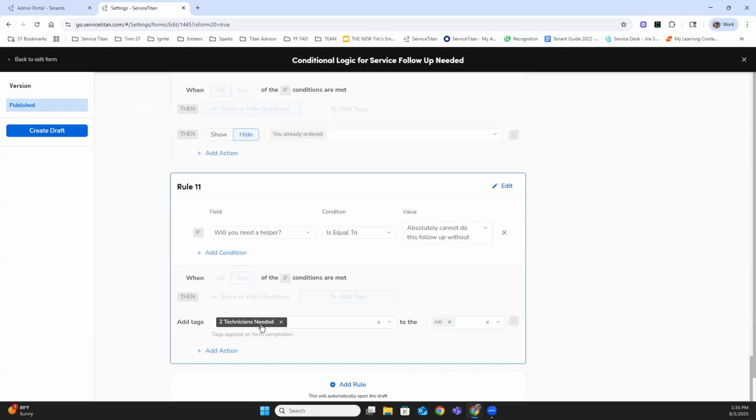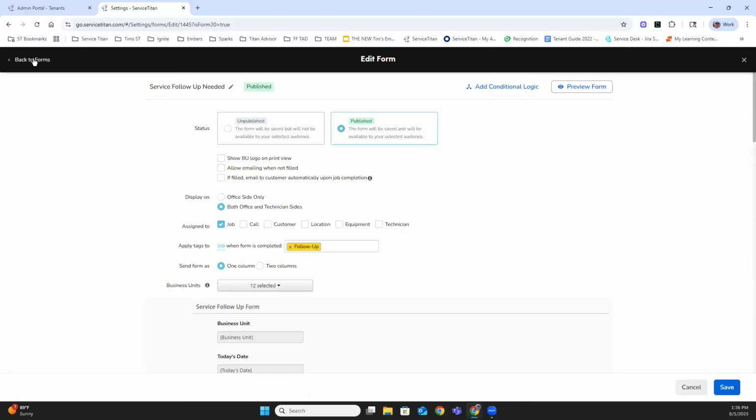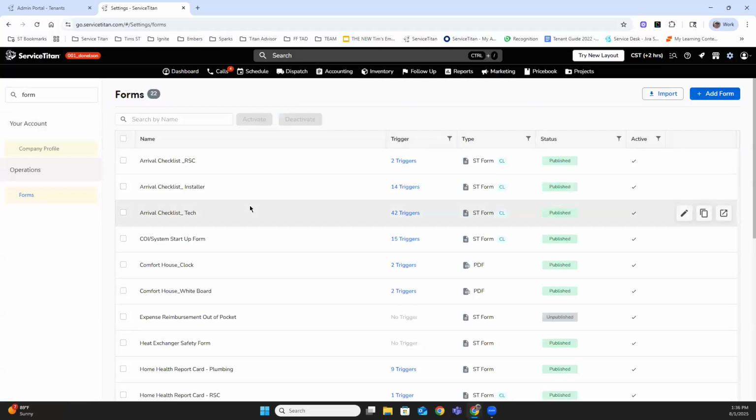I'm a huge fan of the auto tags and being able to utilize this within conditional logic. So we have two ways to add tags. We can do the completed form, and we can also do the auto tag based on the answer. So kind of next level. I love that part of it. All right, so that's tags. What else can we do in our forms that makes this efficient, creates some automation? What pro tips do I got here?